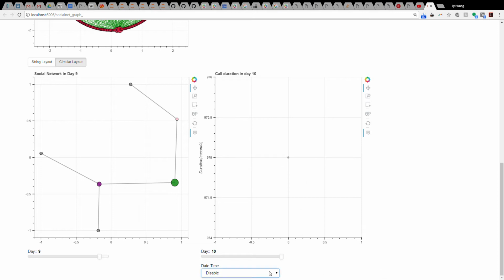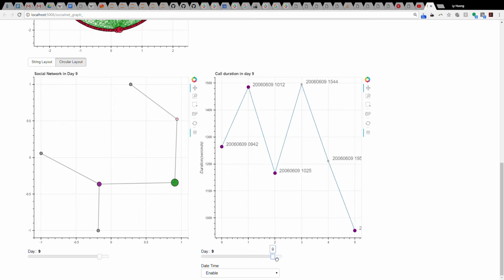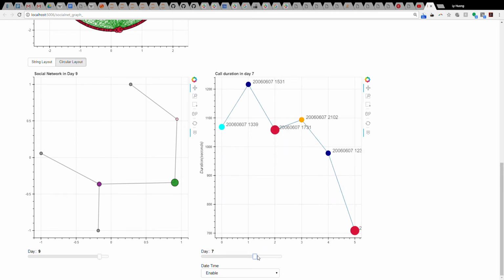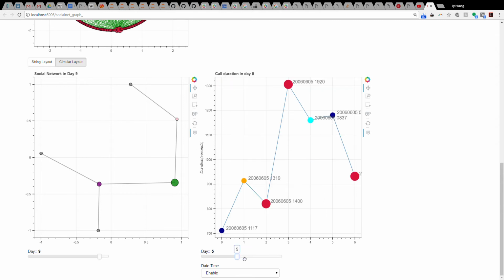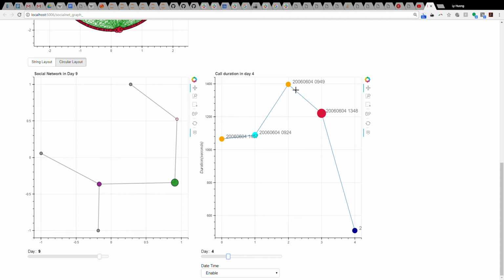For this graph, we can enable and disable the date time label, and so we can see here the phone call happened at 6 p.m., and the highest level of activity happened at 3 p.m. and 10 a.m. Before the disappearance of the cell phone on day 8, we can see that the highest duration call is with ID 3 at 3 p.m., and this one is at 4 p.m., and on day 5 it is at 7 p.m., and on day 4 it is at 9 a.m.